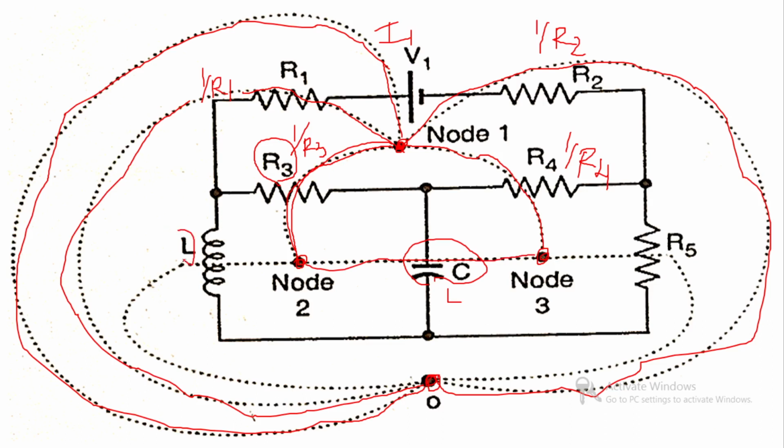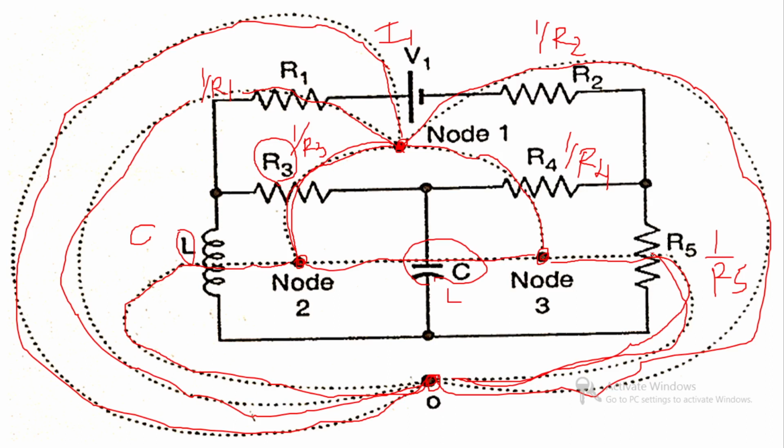Now this inductor, its dual is capacitor. This inductor is in loop 2 only. So in its dual network, this C will be represented at node 2 to reference node. In a similar way, this R5 is in loop number 3 only. So its dual, that is equal to 1 upon R5, will appear at node 3 only. So this is the rough diagram of the dual network.